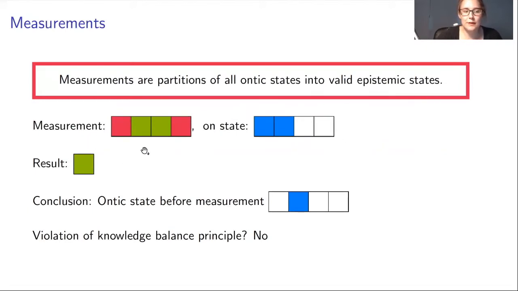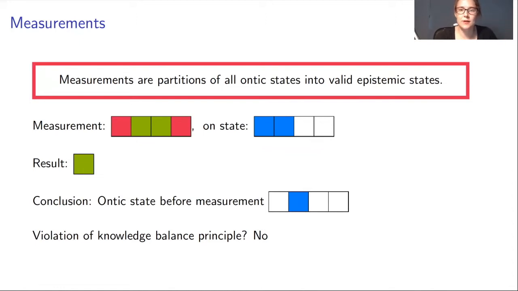So for example, if we do a measurement where we have two outcomes, the red and the green, on the state, and the result is green, then we can conclude that the state before the measurement must have been 2, because that's the only way we could have gotten green. So is this a violation of the knowledge balance principle? No, because we knew before the measurement this must have been the ontic state, but the measurement can perturb the state.